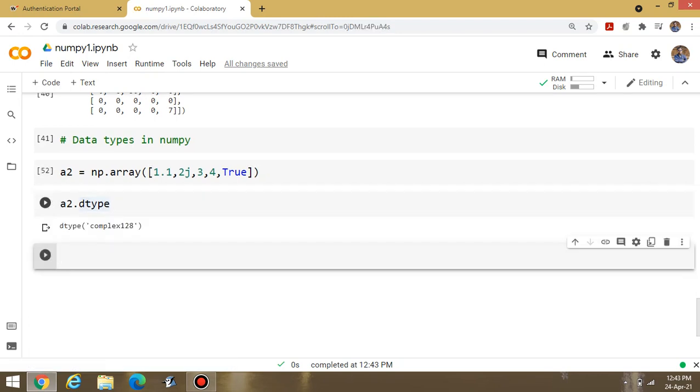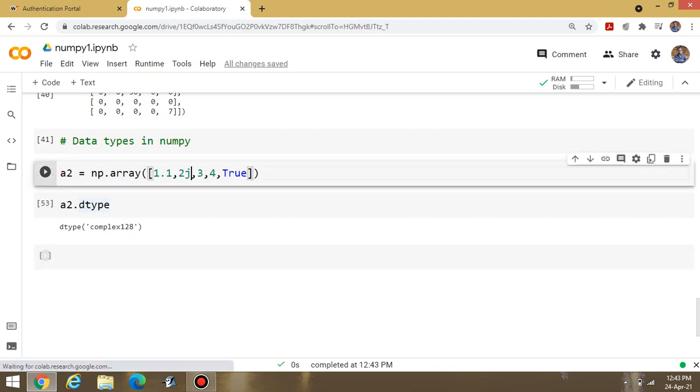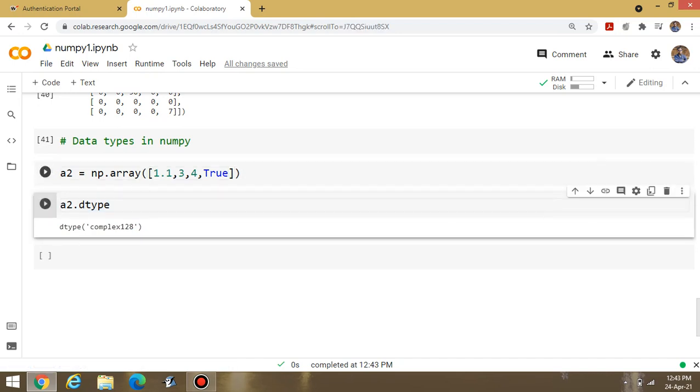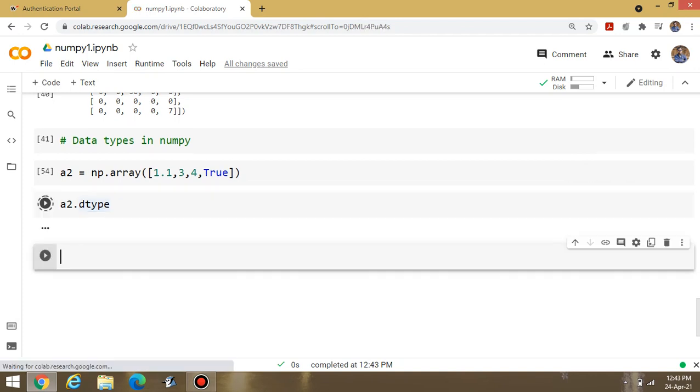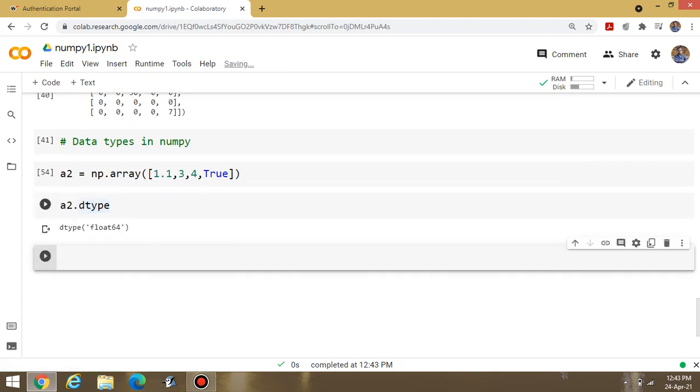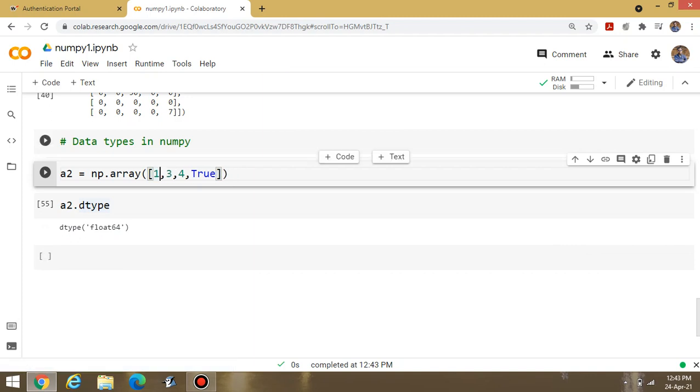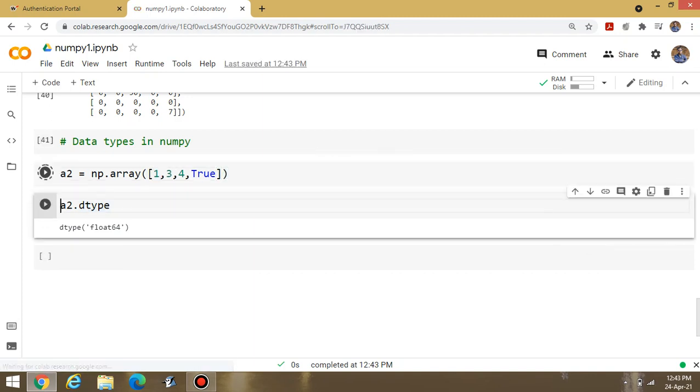Okay. This one is complex. If I am deleting the complex content, now again execute the content. You can practice at your own level for checking a data type. This one is float data type. If I am deleting float here, then what will be the output?